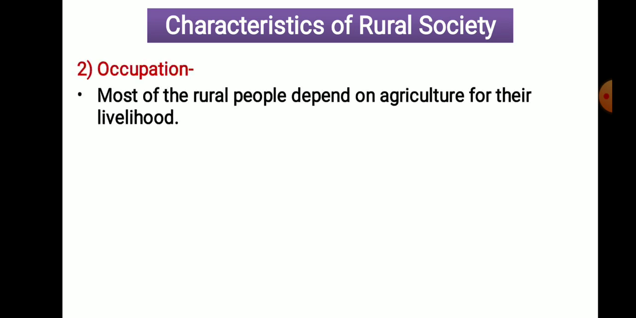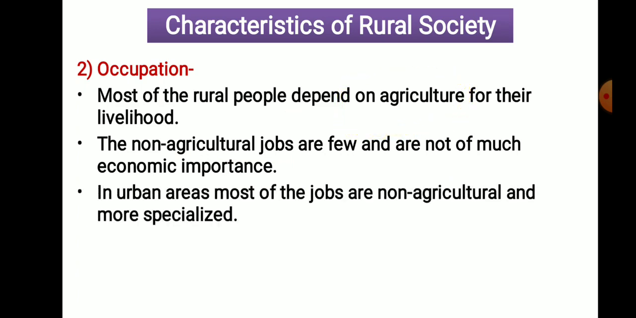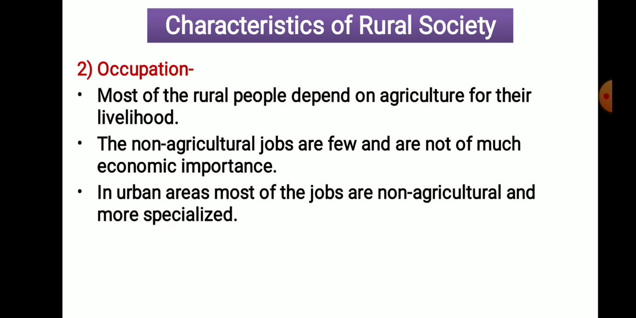Now the second one, occupation. Most of the people depend on agriculture for their livelihood in a rural area. The non-agriculture jobs are very few and less important in rural area. That is, the majority of people are doing agriculture as their main occupation in a rural area. If you see the urban people, most of the jobs are non-agriculture and more specialized ones.